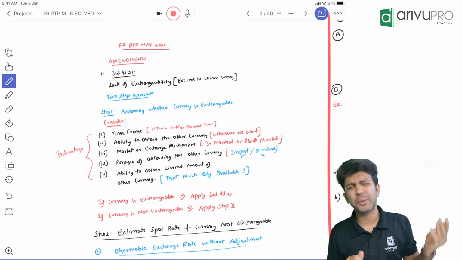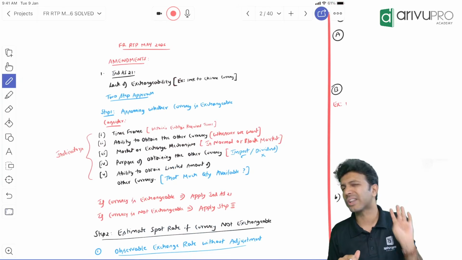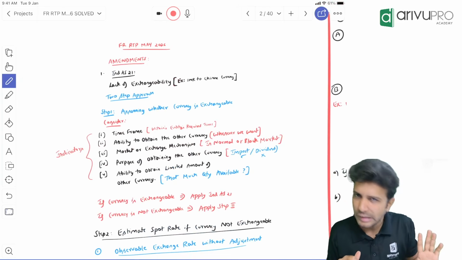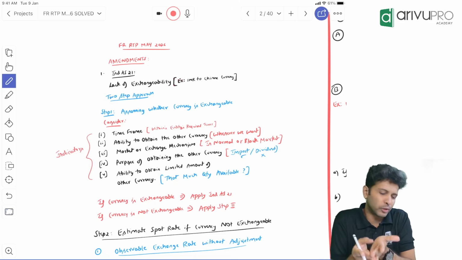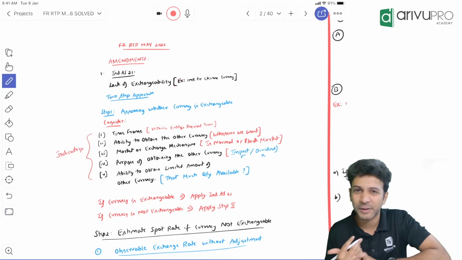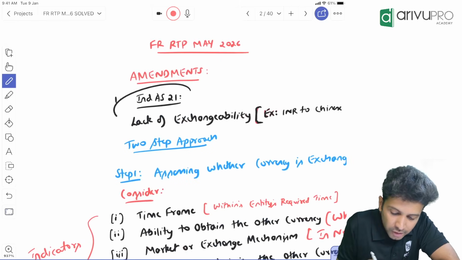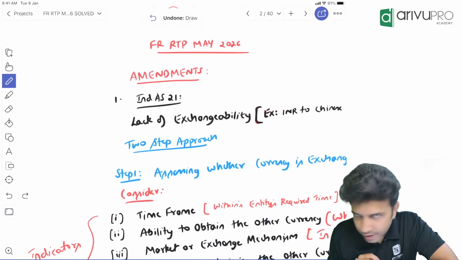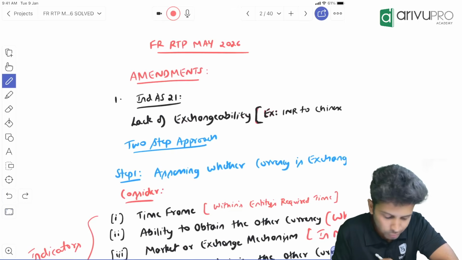All other amendments, people, are more theoretical and disclosure requirements. Okay. 1 or 2 marks of theory can be expected. The question so far looks a little doubtful, but anyways, let ICAI build it and then we'll talk about it. Okay. Alright. The next amendment is on Ind AS 21. What is this Ind AS 21, guys? This is about lack of exchangeability.